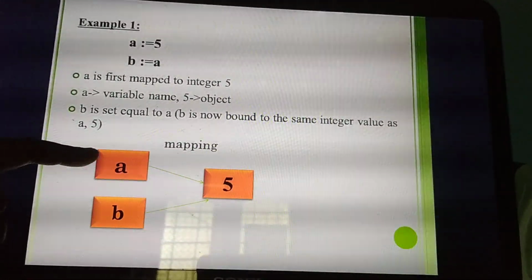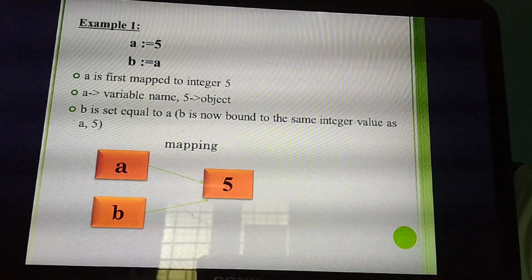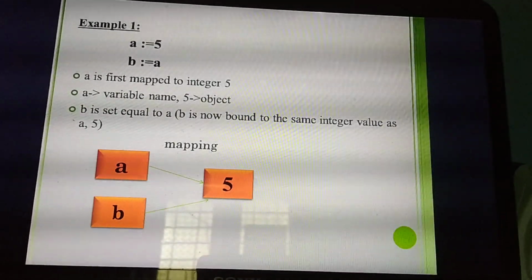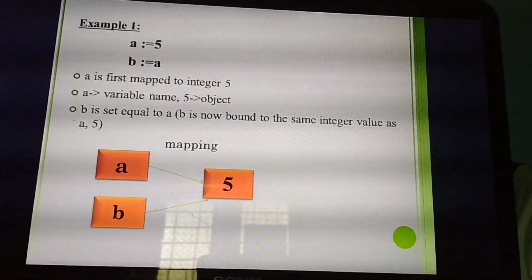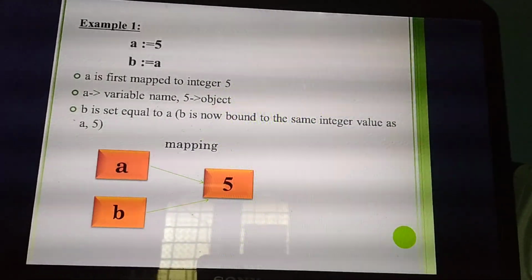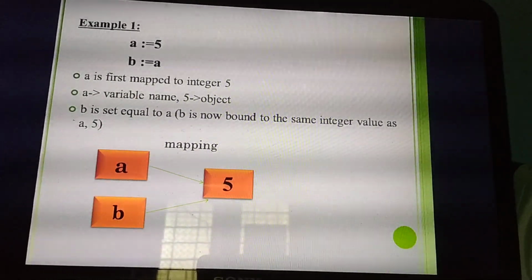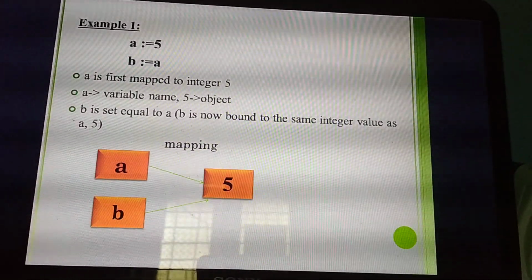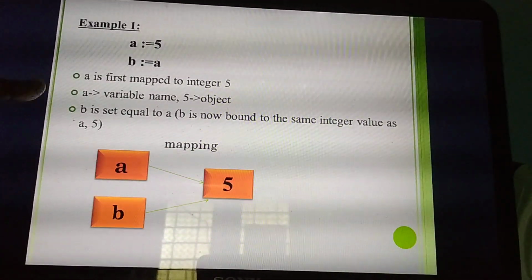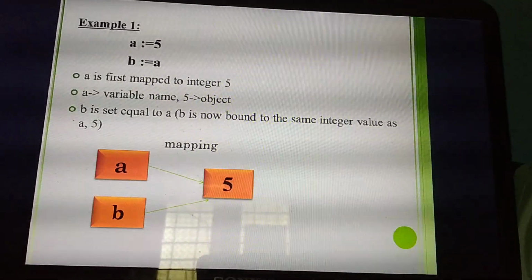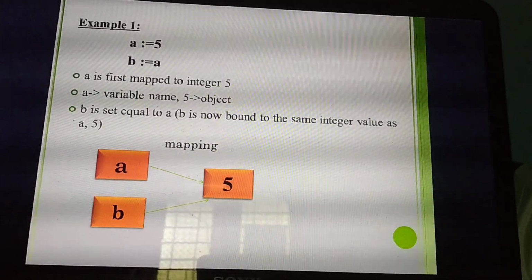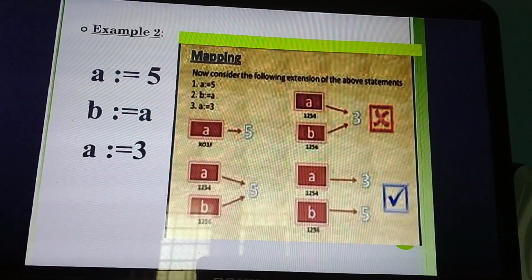So first the value of A is 5, isn't it? Next step, I am binding this value of A to whom? B. So this process is called what? Mapping. Understand? Sometimes in 5 mark questions they will ask you to define mapping with an example. You need to first explain what you mean by mapping or binding. After explaining that, you need to write this example. Then you need to explain what's the variable name, what's the object, what you are doing here, and the diagram. Then surely you will get 5 marks for a 5 mark question, 3 marks for a 3 mark question. Understand now? Yes.